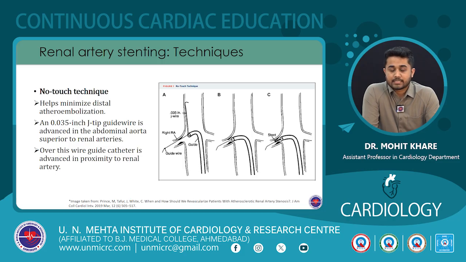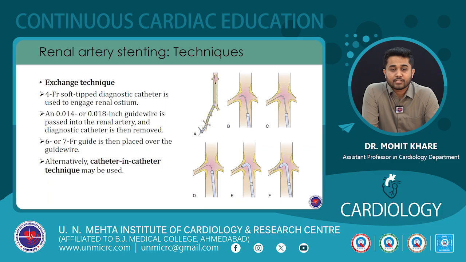What we do in this is that we take the guiding catheter close to the renal ostium and we pass a 0.035-inch J-tip guide wire into the abdominal aorta superior to the renal arteries. This wire will prevent the scraping of the guiding catheter against the aortic wall and atheroembolization. And then the guide wire over this can be advanced through the guiding catheter into the renal arteries. Once the renal artery has been wired, this 0.035-inch J-tip guide wire can be safely removed and the guiding catheter can then be safely engaged to the renal artery ostium.